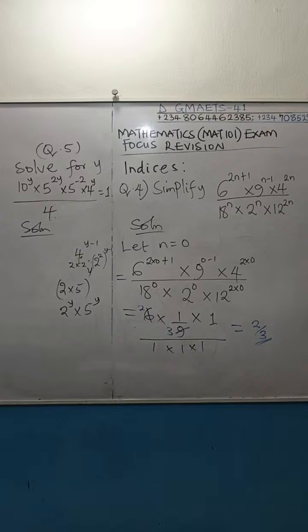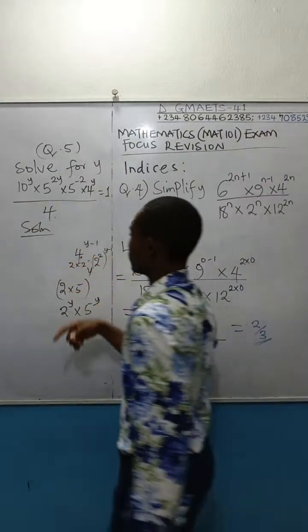Equal to 6. Oh, are you giving me a question to solve? Amuche, let me understand. I hope you're not asking me a question from what is on the board. If you are giving me a question to solve, then I will solve it after I am done with this, okay? Think what I'm saying, solve this: 6 raised to the power x times 9 raised to the power x minus 1 times 4 raised to the power x minus 1 equal to 6. I will solve that. Let's just finish analyzing this.